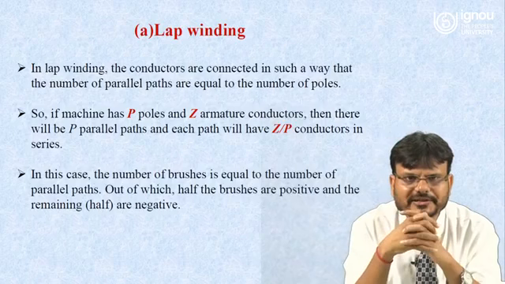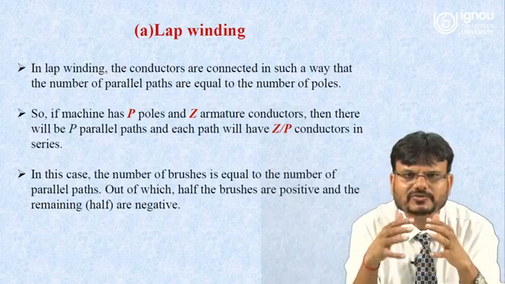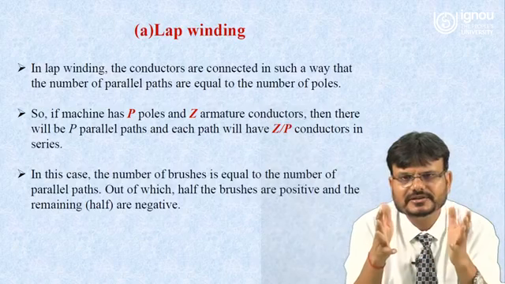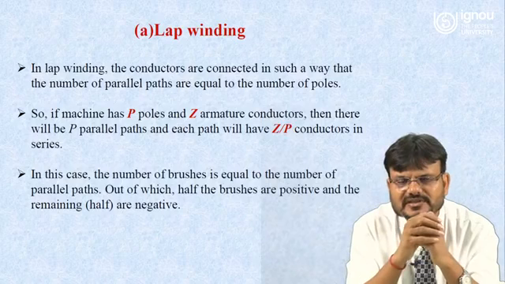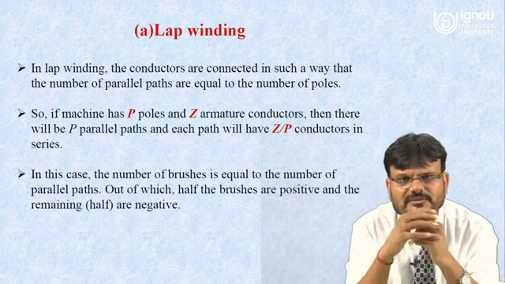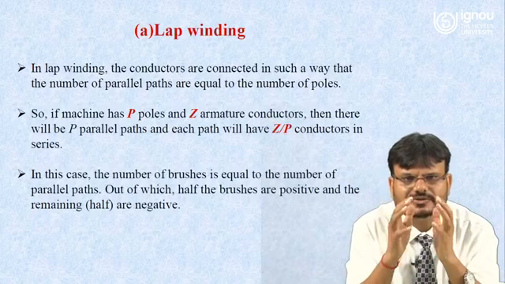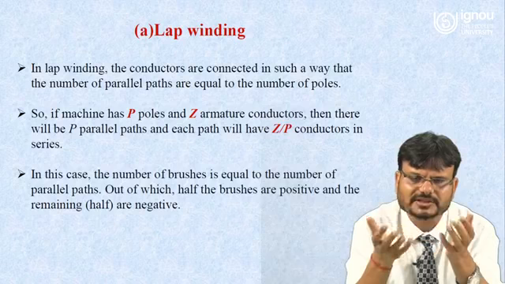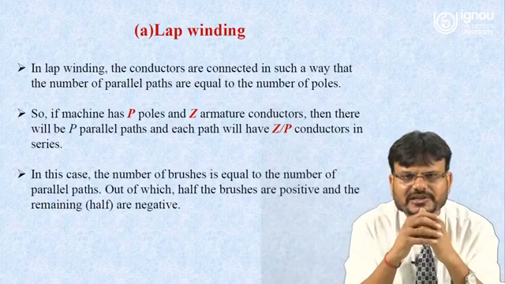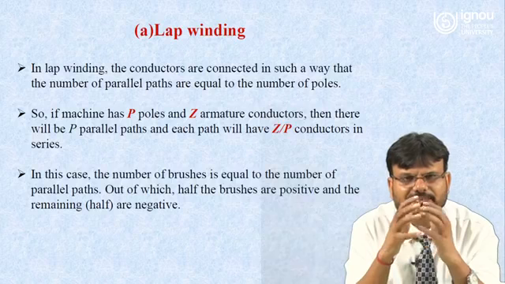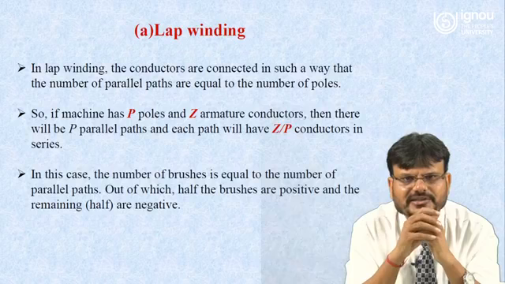In case of lap winding, the conductors are connected in such a way that the number of parallel paths is equal to the number of poles. Like suppose we are discussing this 4-pole DC machine. So in case of a 4-pole DC machine, the number of parallel paths will be 4. So if a machine has P number of poles, where P may be 2 or 4 or maybe 6, and Z number of armature conductors, then there will be P parallel paths, and each path will have Z upon P conductors in series.